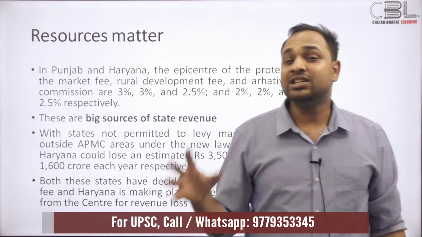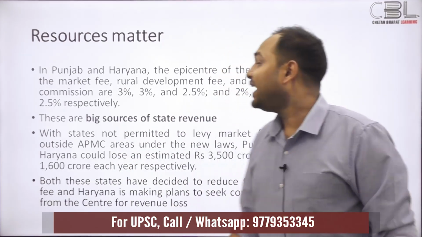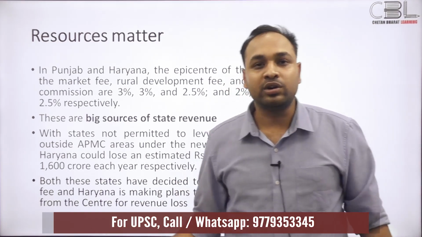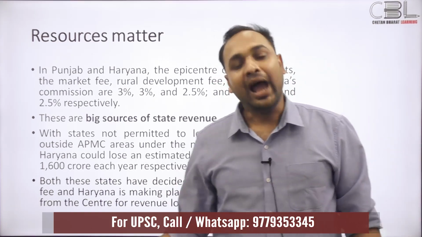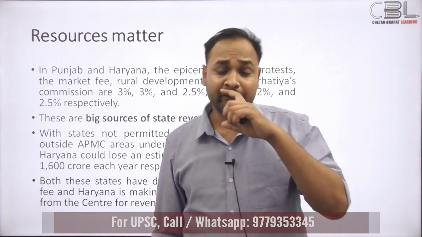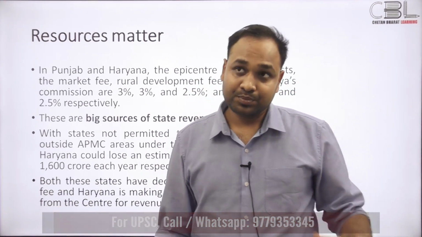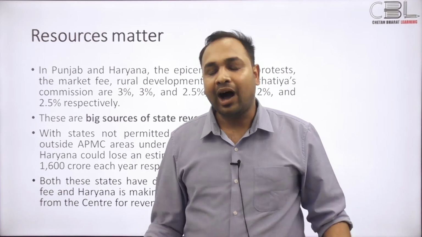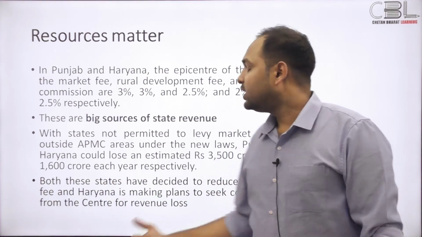So if this law actually starts operating, the Punjab government is estimated to lose 3,500 crore rupees worth of revenue, and the Haryana government a similar 1,600 crore rupees. In fact, even though the administration in Haryana is absorbing these legislations, not really openly in revolt, they are planning to seek compensation for the loss of revenue.